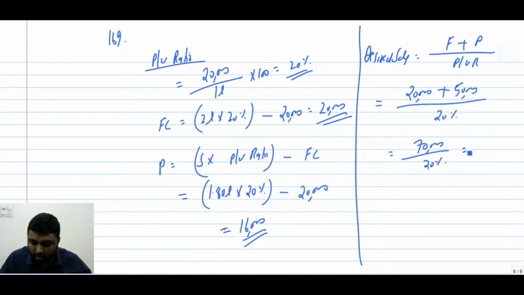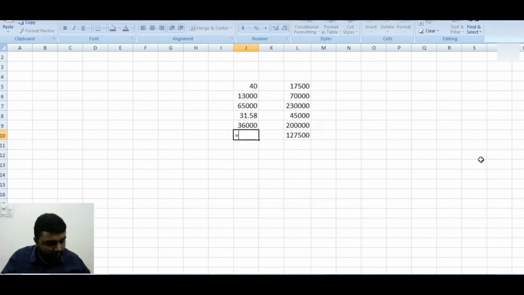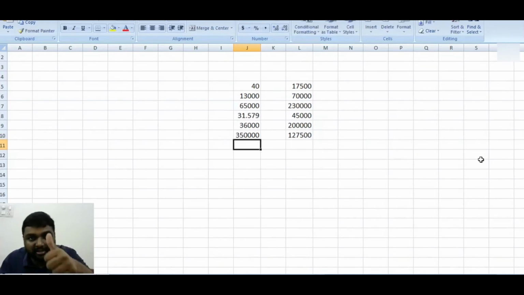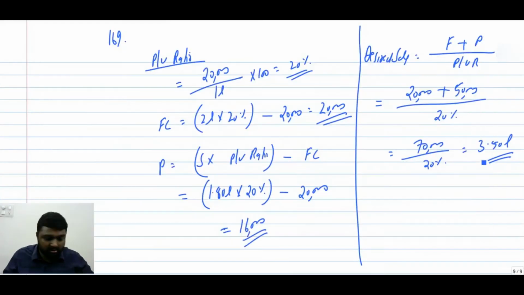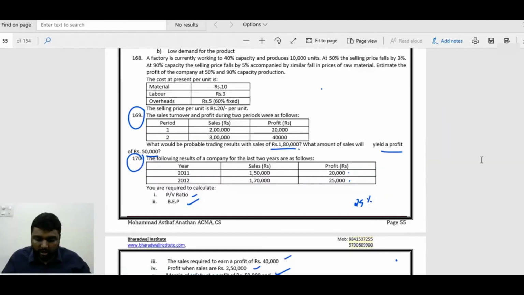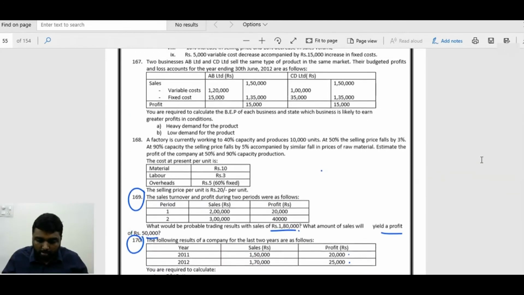70,000 by 20. If I am not wrong, 3 lakh 50. 70,000 divided by 0.2. Yes, it is correct. It is 3 lakh. Got it or not? So we have finished this question also.